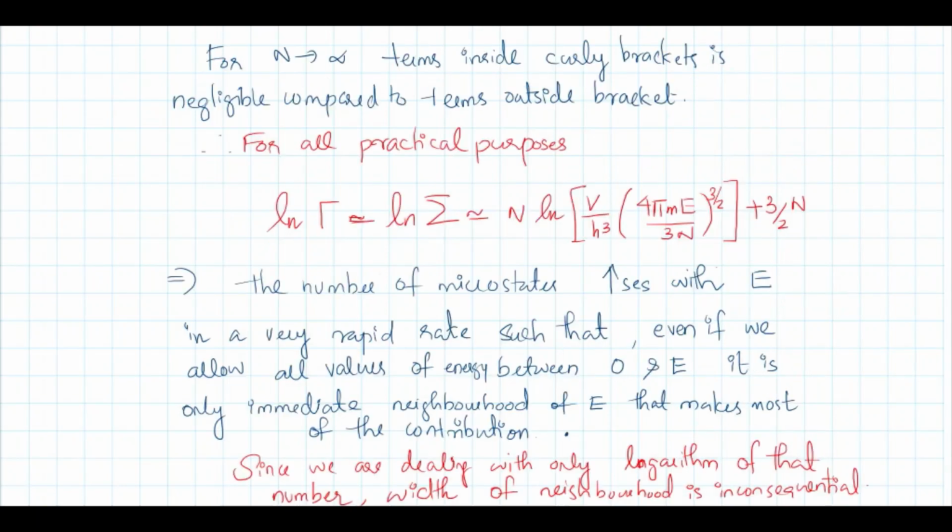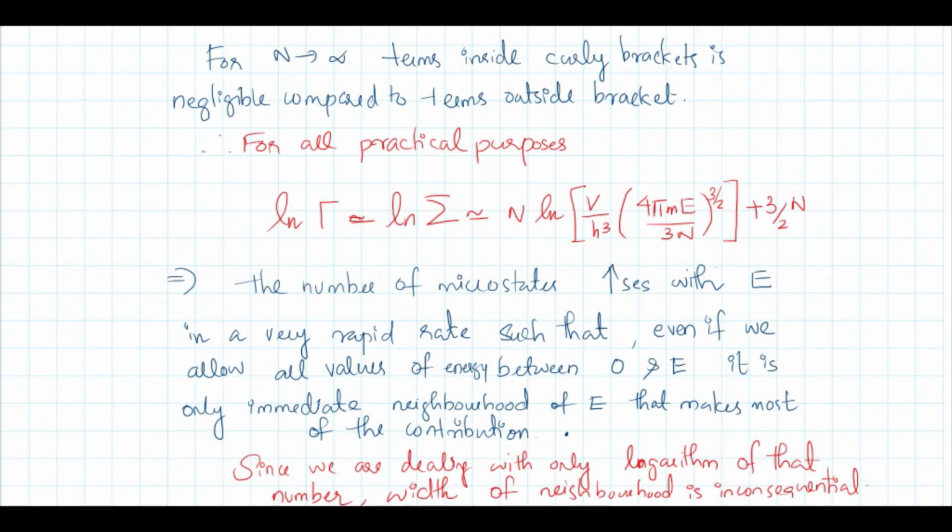So we can say that the number of microstates increases with energy E at a very rapid rate, such that even if we allow all values of energy between 0 and E, it is only the immediate neighborhood of E that makes most of the contribution. And so we can take either log omega or log sigma for the calculation of the number of microstates.